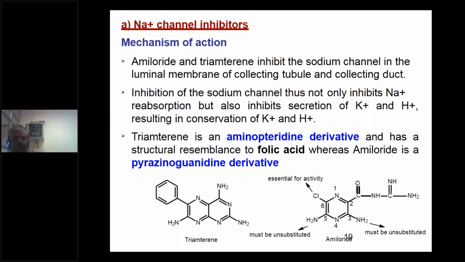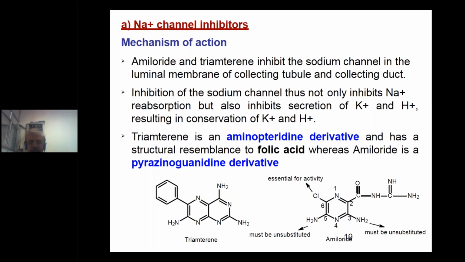Triamterene is an aminopteridine derivative and has a structural resemblance to folic acid. Look at the structure of folic acid, compare and see how it is similar. So triamterene is an aminopteridine derivative, whereas amiloride is a pyrazine guanidine derivative.